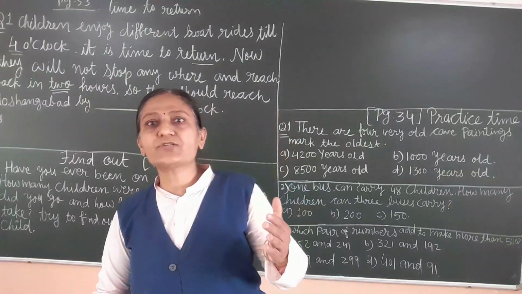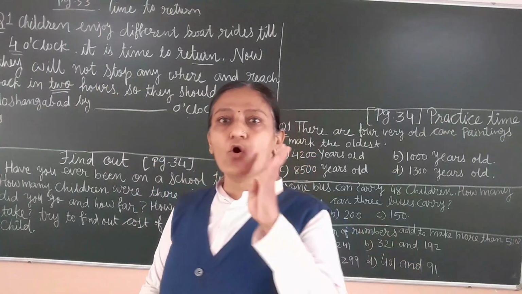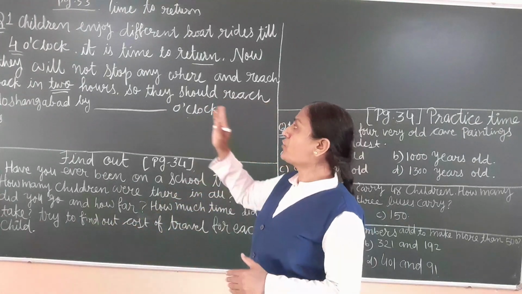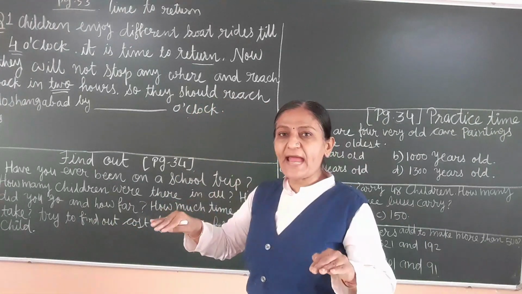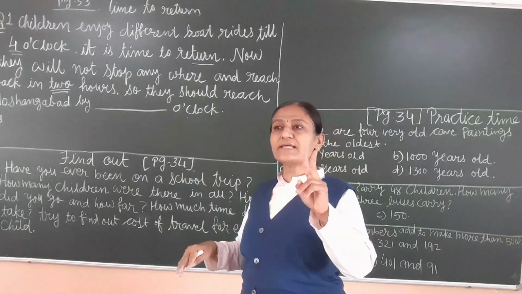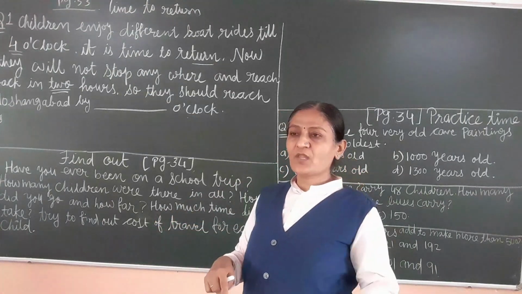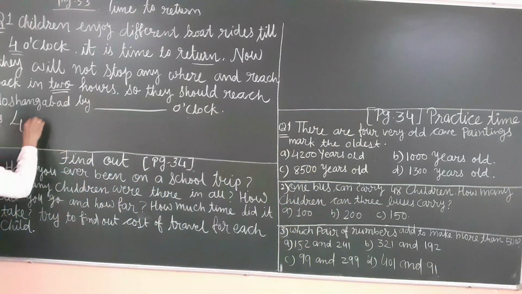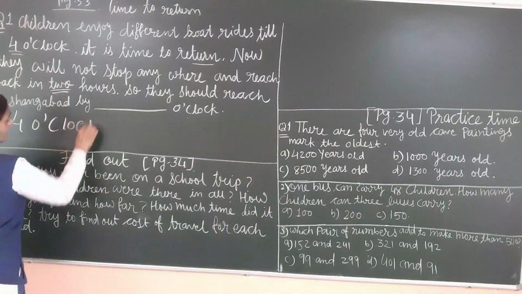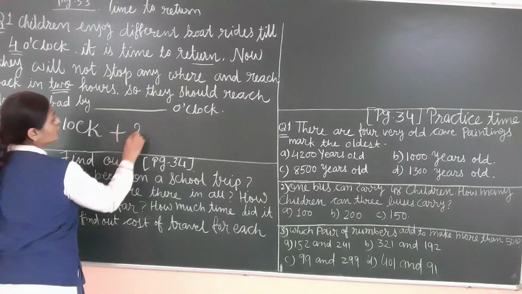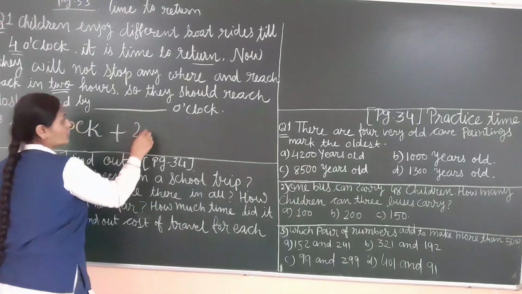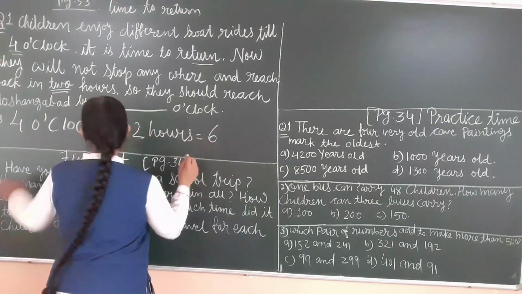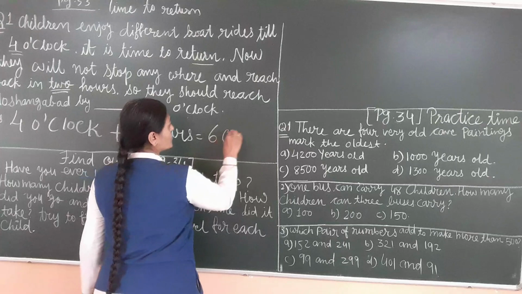They started their journey from Bhopal. 4 o'clock boat riding is there, and afterward at 4 o'clock they started and did not stop anywhere, and 2 hours are taken to reach Hoshangabad. So the answer is 4 o'clock plus 2 hours, which is 4 plus 2, 6 o'clock.